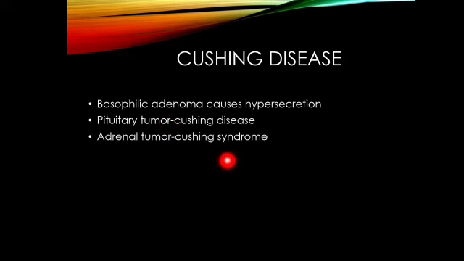This pituitary tumor causes Cushing's disease. An adrenal tumor causes Cushing's syndrome, and it is different. The pituitary tumor causes Cushing's disease, and the adrenal tumor, in the sense of the adrenal cortex and adrenal medulla, will cause hypersecretion of glucocorticoids or mineralocorticoids. It will cause Cushing's syndrome. Here, the ACTH secretion is increased, so it causes Cushing's disease.